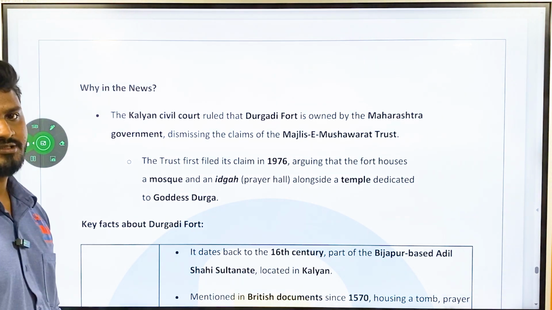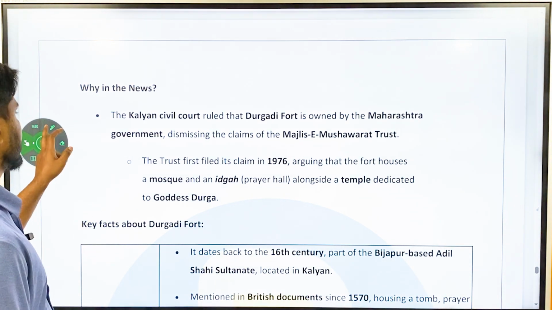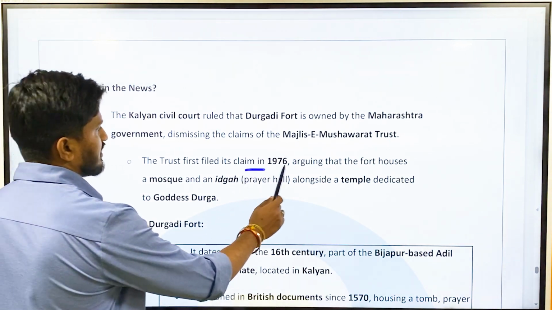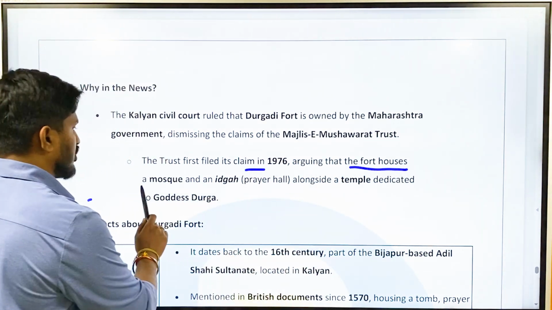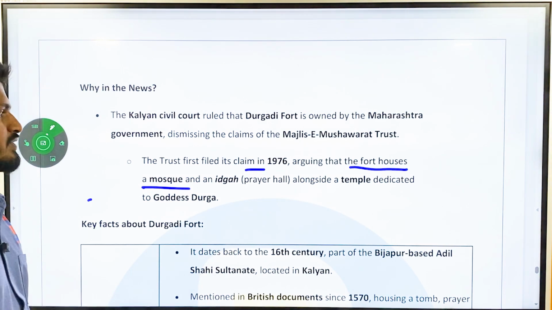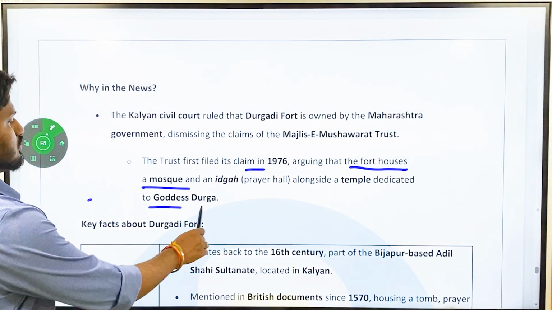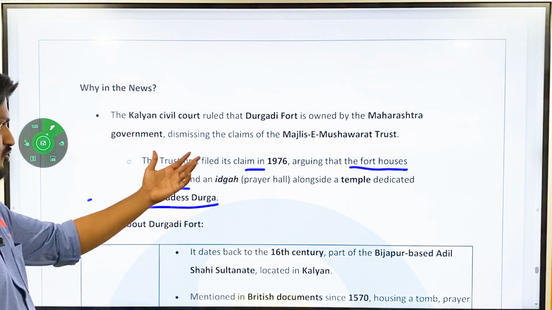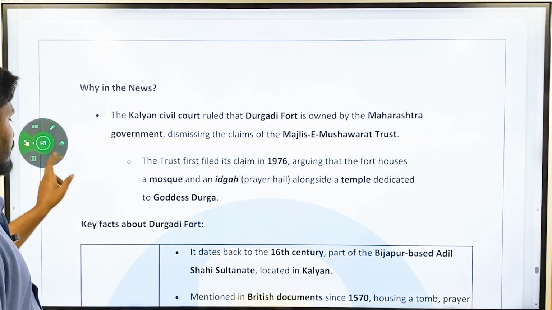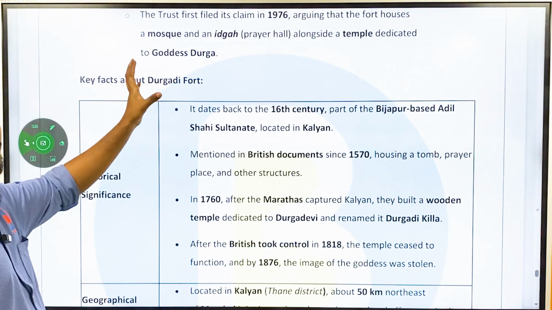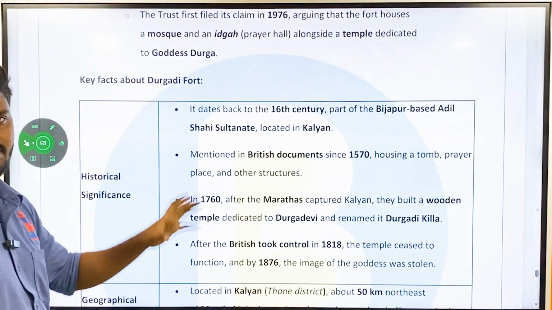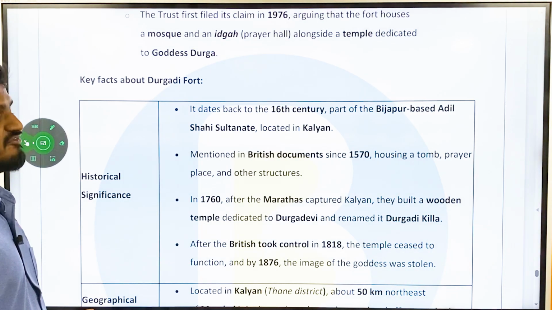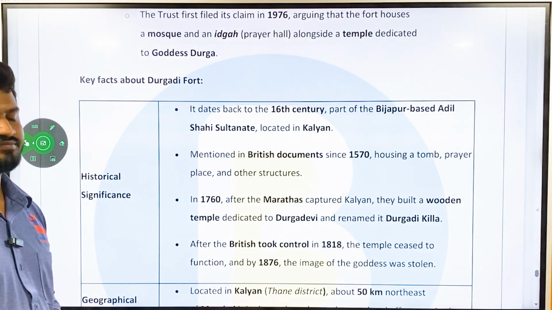Majlis-e-Mushawarat Trust. Okay, so the trust filed its claim in 1976, arguing that the fort houses a mosque and an Eidgah, which is a prayer hall, alongside a temple dedicated to Goddess Durga. They claim that it should not be owned by the government and it should be given to this trust. So the issue is not very important. You can use that issue in some main substantive points, but the facts about Durgadi Fort become very important.